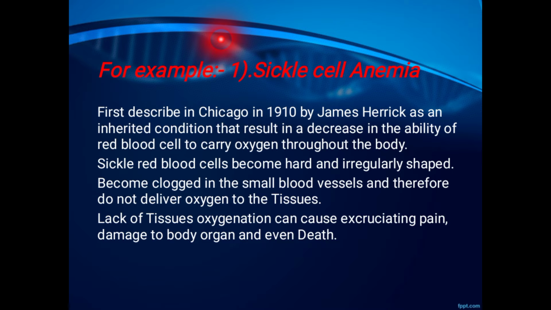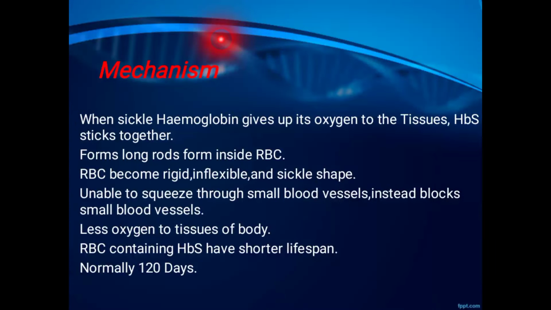The mechanism of sickle cell anemia is this: when sickle hemoglobin gives up its oxygen to the tissue, HbS sticks together and forms long rods inside the RBC. The RBC becomes rigid, inflexible and sickle shaped, unable to squeeze through small blood vessels, and instead blocks them. Less oxygen reaches the tissues of the body. RBCs containing HbS have a shorter lifespan than the normal 120 days.